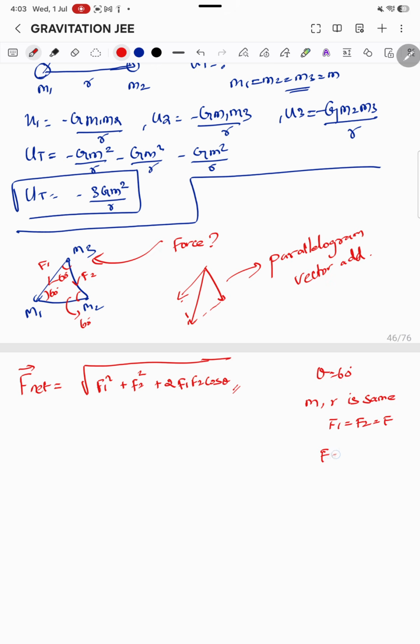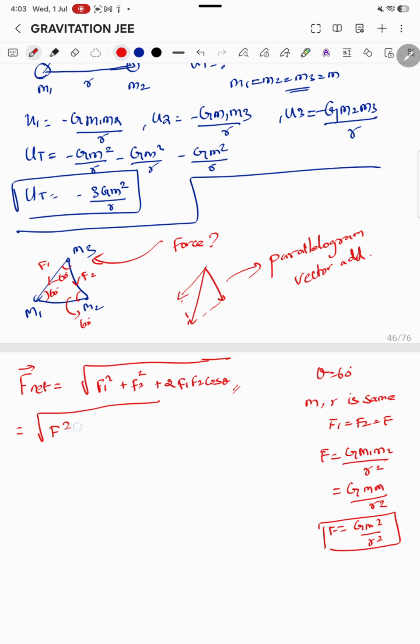So what is that F? By the universal law of gravitation, F is G m1 m2 divided by r square. What is m1? m. What is m2? m. r square is r square only. So it is G m square by r square. This is F. Now root of F square plus F square plus 2 F square cos 60 degrees, which is 1 by 2.